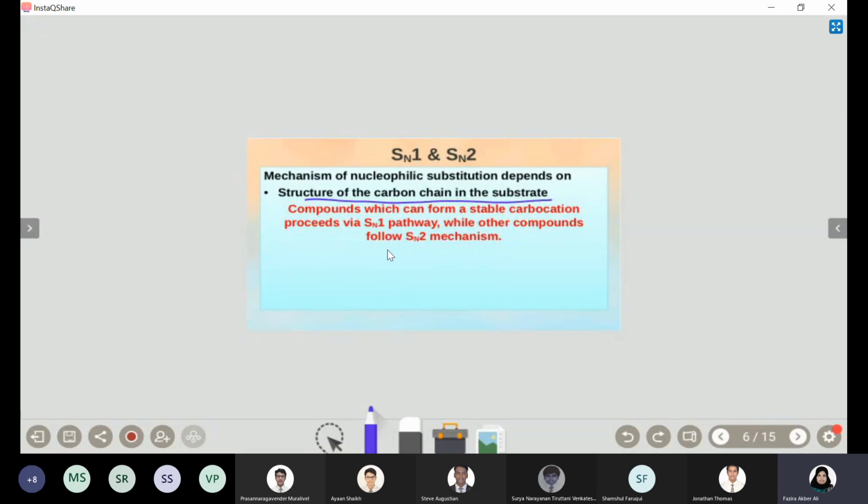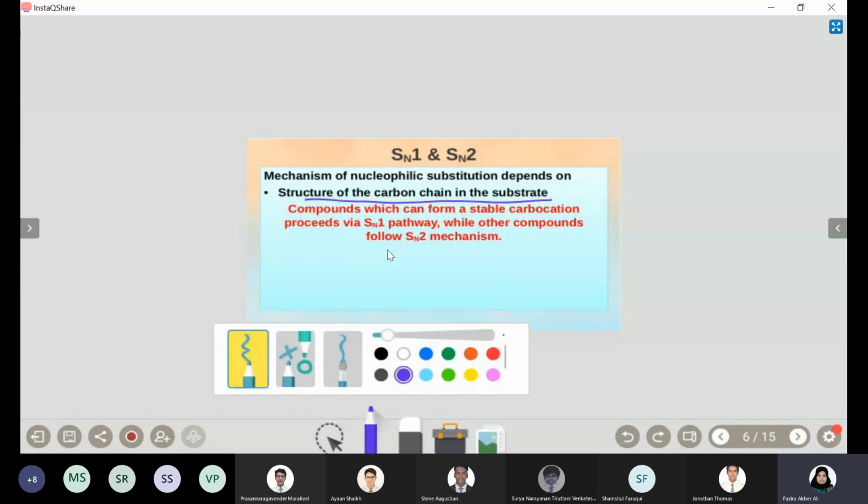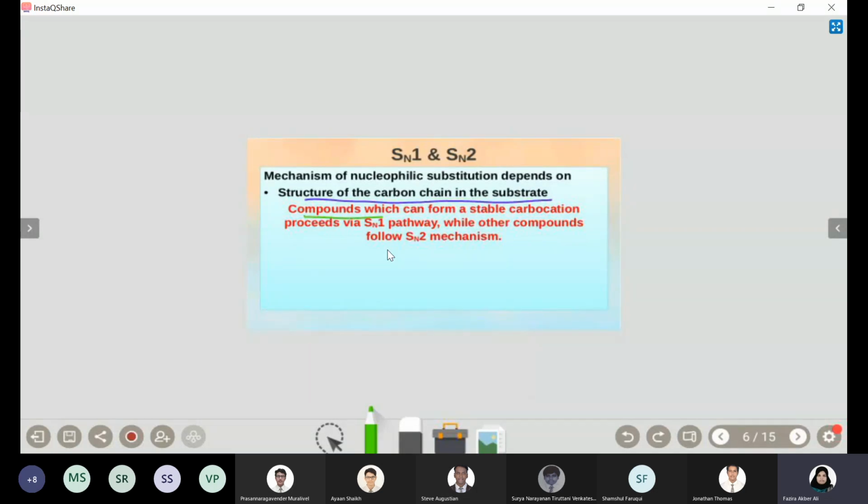That means you have to classify whether it is a primary, secondary or tertiary carbon forming during the reaction. The rule is: compounds which can form a stable carbocation proceed via the SN1 pathway, while the other compounds follow the SN2 mechanism. I'll explain what that means.